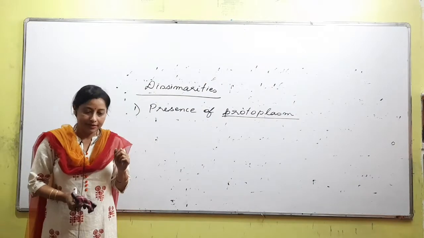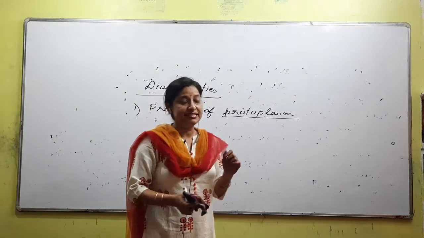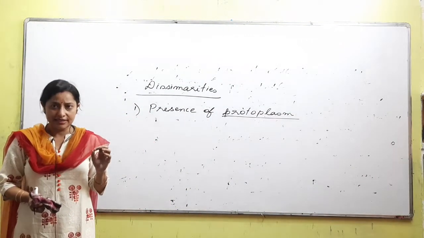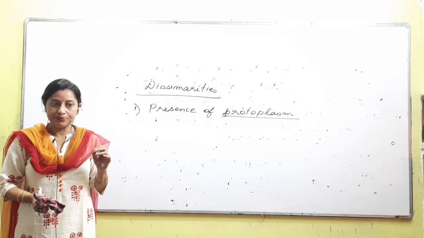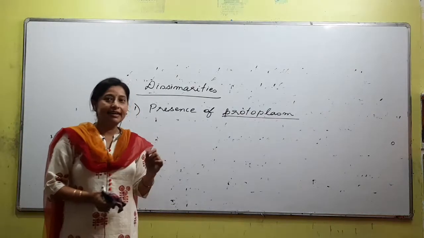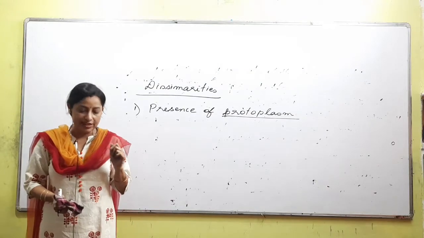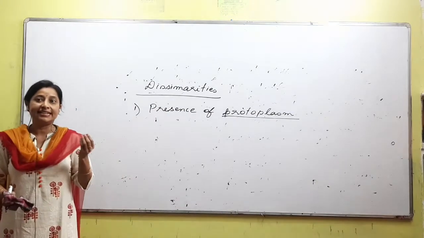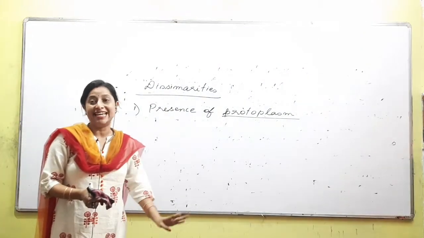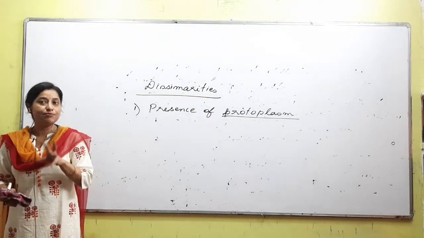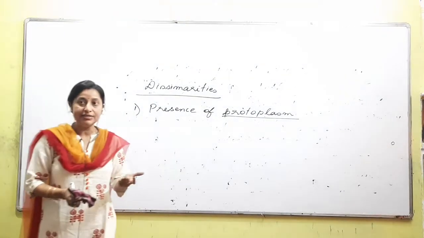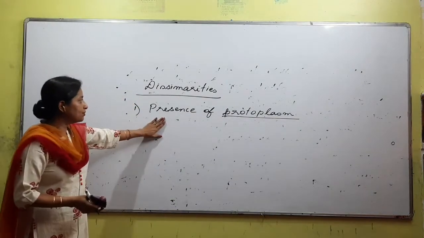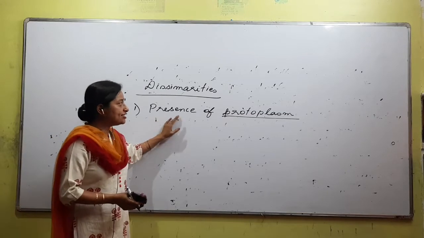Examples of dead cells? Yeah, in case of plants and in case of animals, we have certain cells that are considered to be dead, right? In case of human beings, we have hair, nails, yeah, exactly. In case of plants, that is the word I was waiting for, we have cork. Also, when waste materials like resins, tannins and gums deposit in a cell, the protoplasm is lost, and at that time that cell would be considered to be dead, right? So presence of protoplasm is the first point on the basis of which living and non-living have been differentiated.